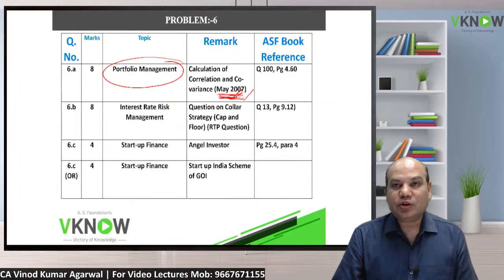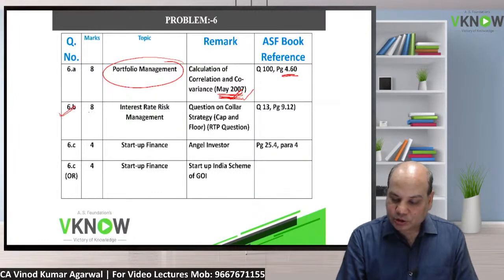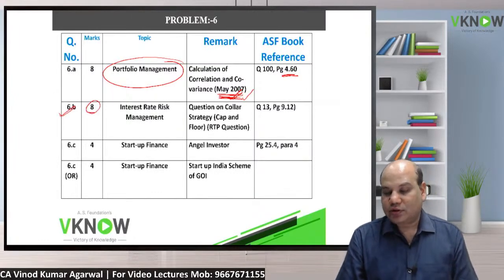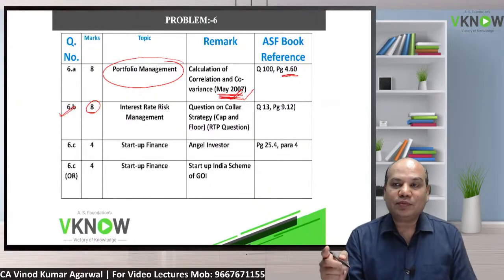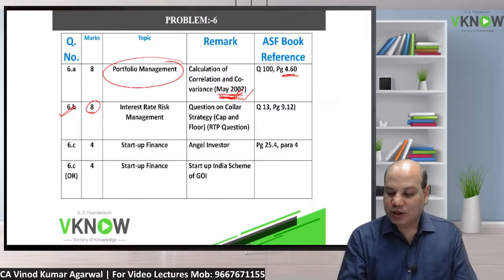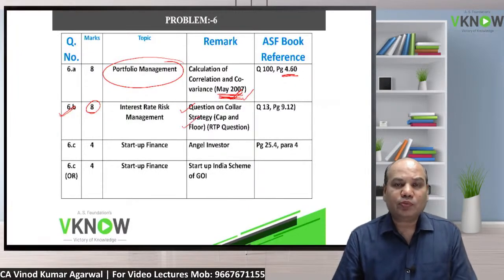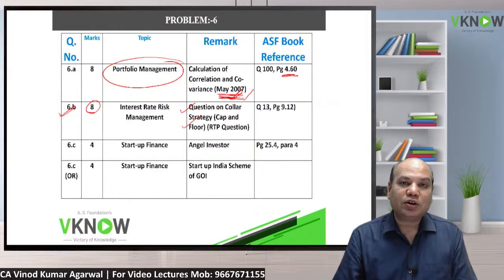Apply the process and get the answer right. This is the question number 100 in our book on portfolio management chapter, and the page number reference is 4.60. Question number 6B, a good question on interest rate risk management. So those who have not done this question, they will say it is difficult. But those who have done this question in the class and practiced it, it's a very easy question on collar strategy, where you have to find out the cost by applying cap and floor. Same to same question is there in our book. Figures are of course different.